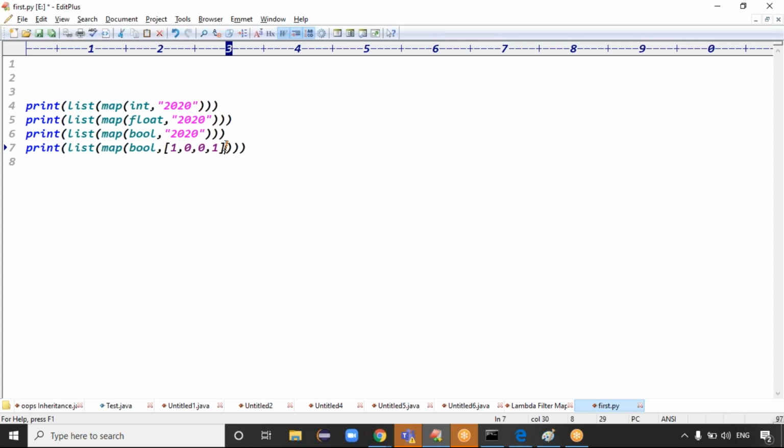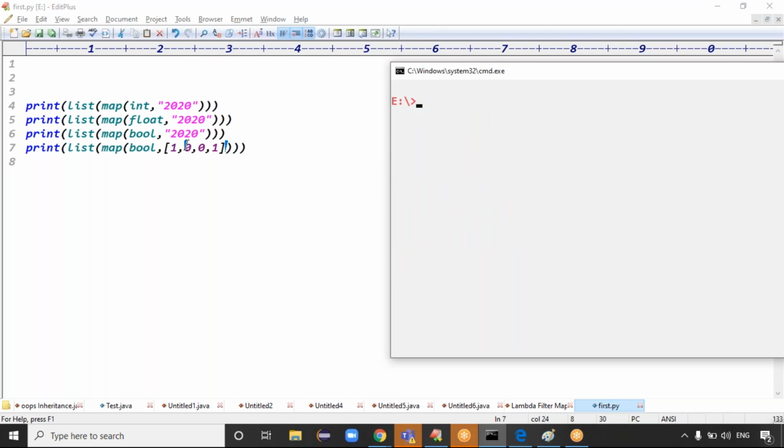And 0 in Boolean format means false, because this is integer data. One in Boolean format gives you true, and 0 in Boolean format equals false. So true, false, false, true, right?